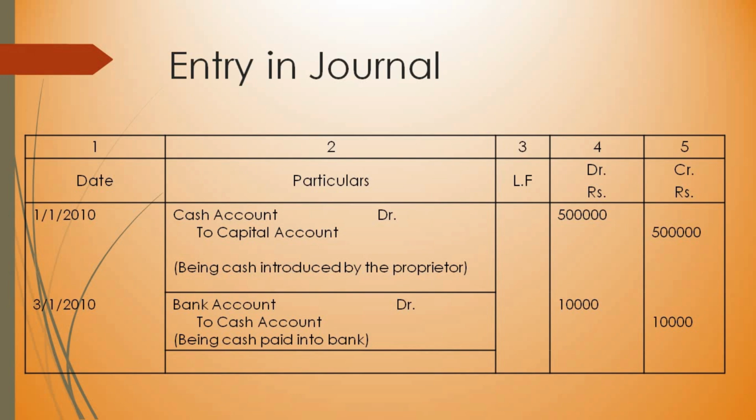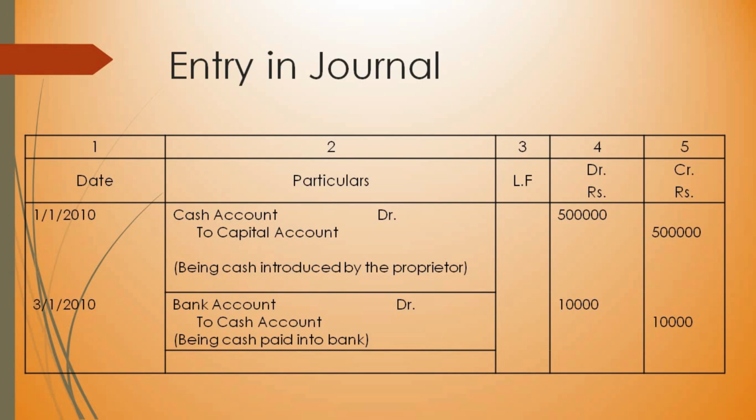So bank, it's a personal account. I said it's account of persons or partnership firms, companies, schools, colleges, everything comes under personal account. So bank is a personal account. Okay, cash, we know it is a real account. So personal account rule. What is the rule for personal account? Debit the receiver and credit the giver.